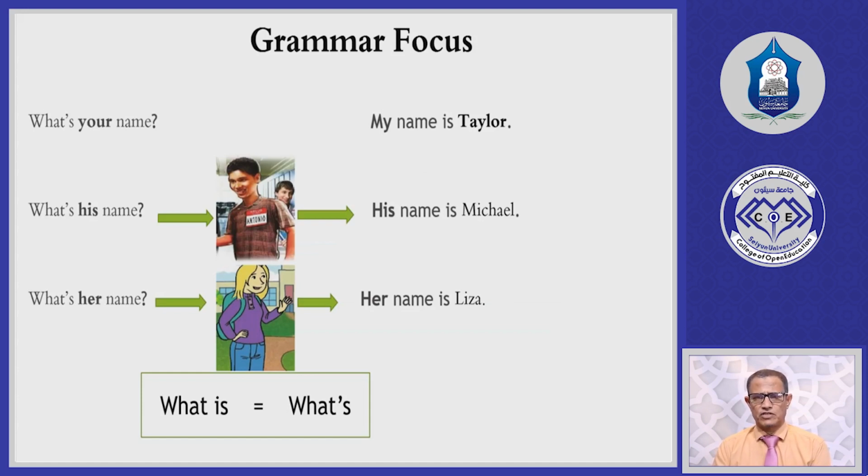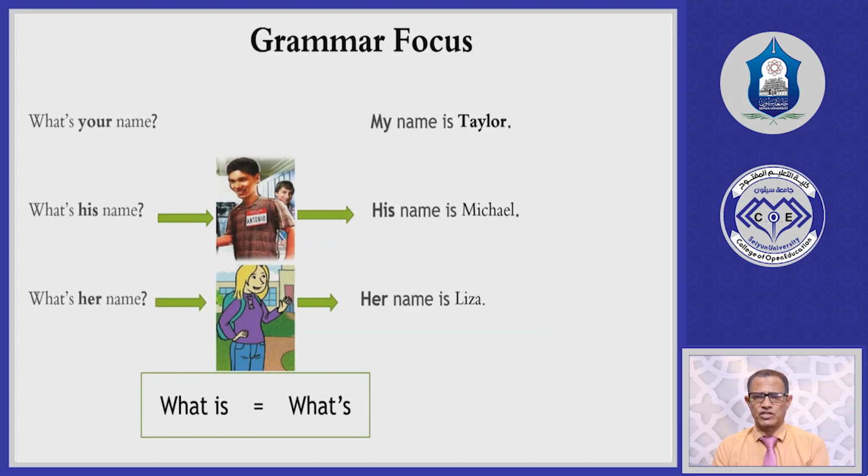Now we have 3 questions. What's your name? ما اسمك? Your name means the name of the person you are addressing. Your book, your pen, your pencil: this is for the person you address, للمخاطب. Now look, the answer is: My name is Taylor. This is for the speaker himself. My name, my pen, my book, my shirt. So my is also an adjective pronoun for the person who is speaking.